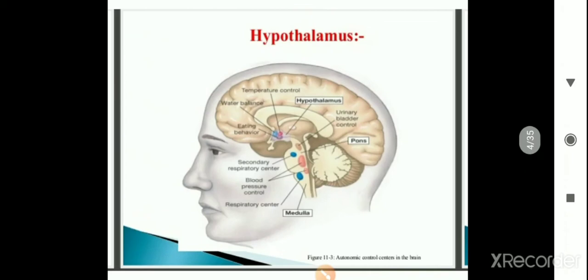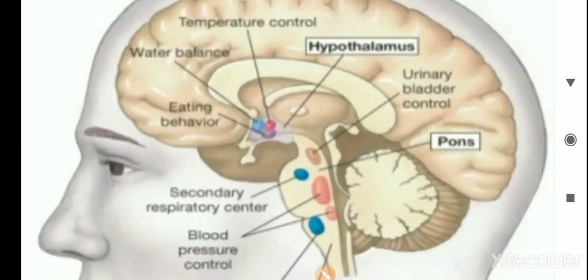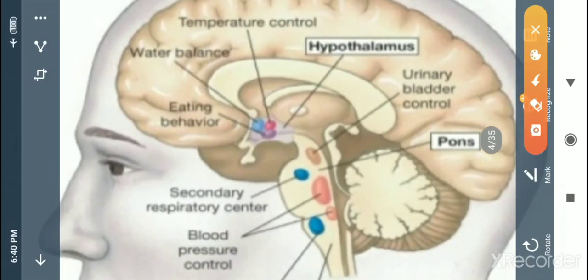Now this is about the hypothalamus. This is the area or location where the hypothalamus gland is present. What does it regulate, and how does it maintain body functions?